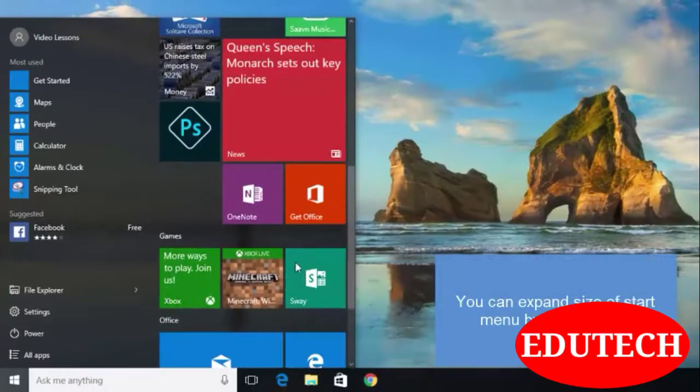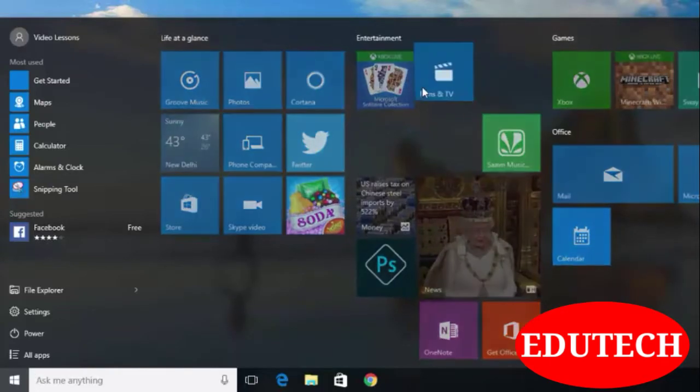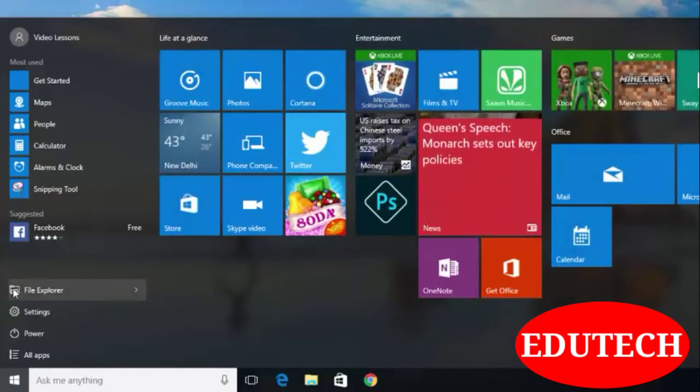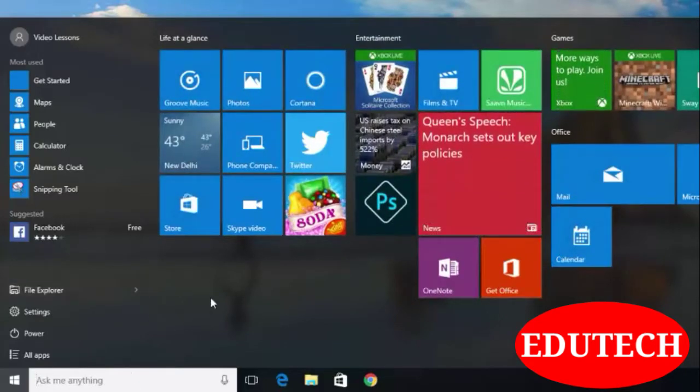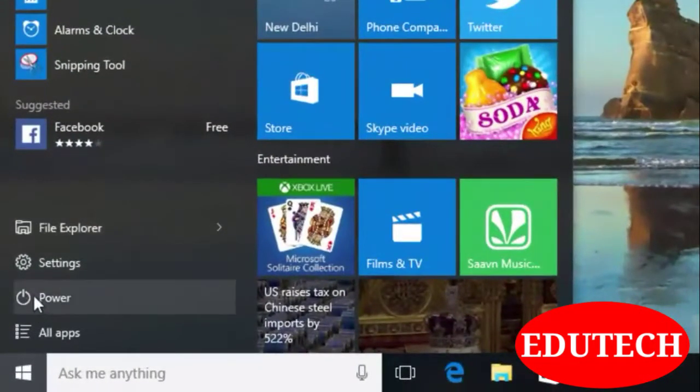Now if you feel that my start menu is very small, then you can stretch it to various sizes and arrange your apps as you feel comfortable. So now my start menu is a little bit larger. Now here you can see 4 options. Let's see them one by one.